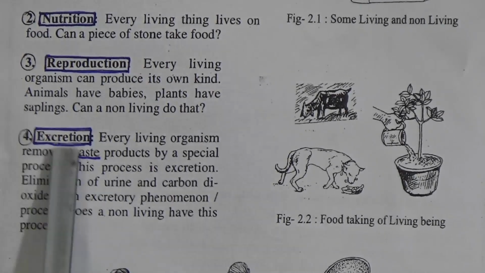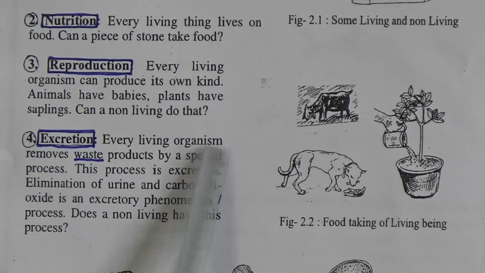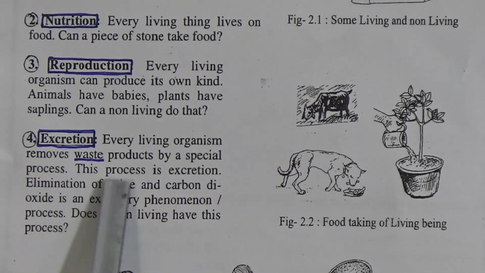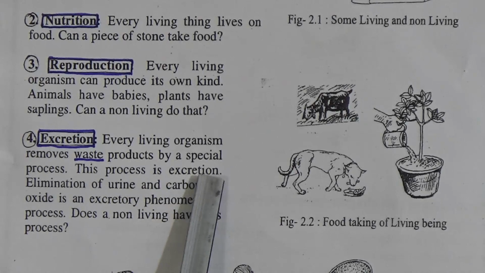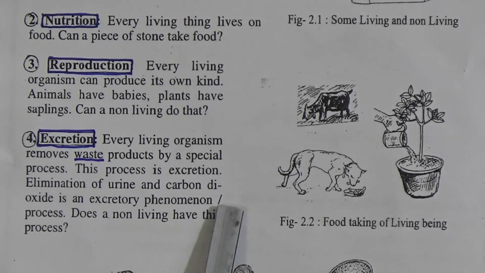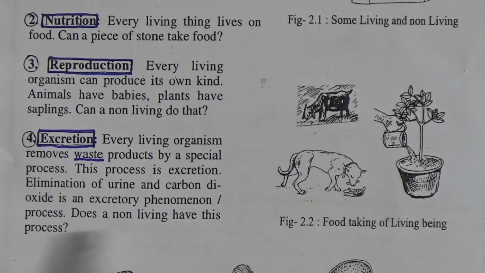Now go to excretion. Every living organism removes waste products by a special process. This process is excretion. Elimination of urine and carbon dioxide is an excretory process. Does a non-living thing have this process?